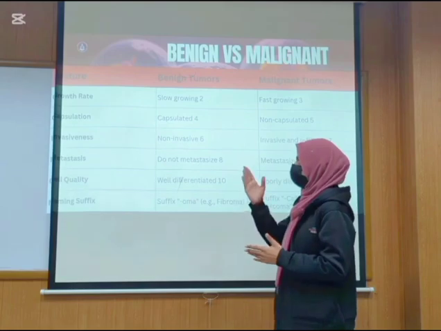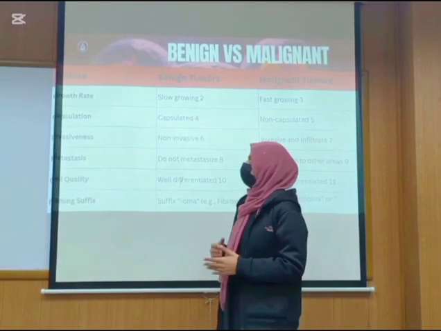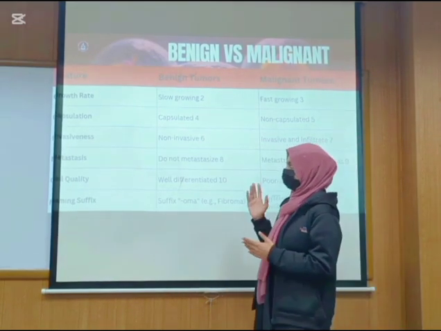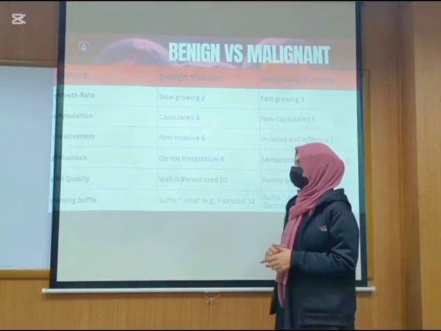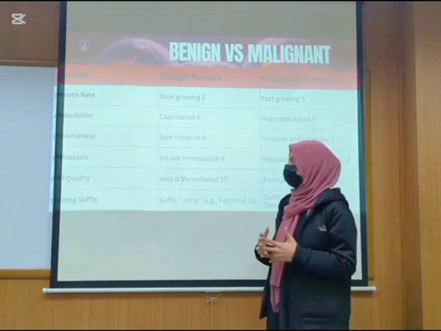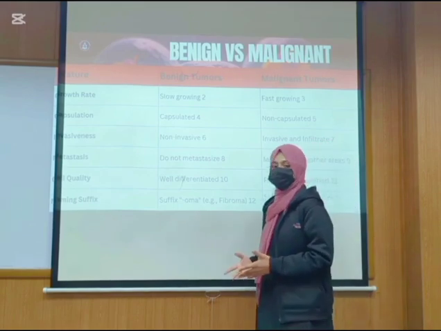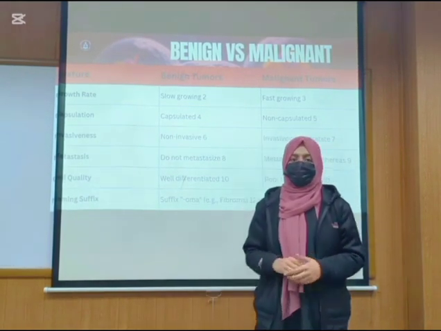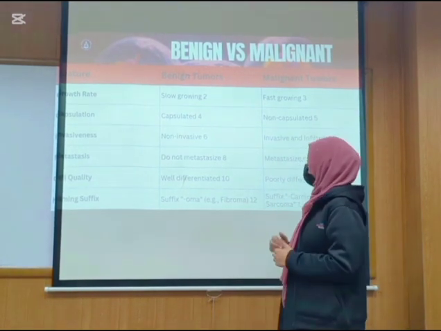There are two types of tumor, benign and malignant. Benign tumors are slow growing, encapsulated, and non-invasive, while malignant tumors are fast growing, non-encapsulated, and invasive. So they invade nearby tissues. Benign tumors end with the suffix "oma", while malignant tumors end with the suffix "carcinoma", which is the most dangerous type of tumor.